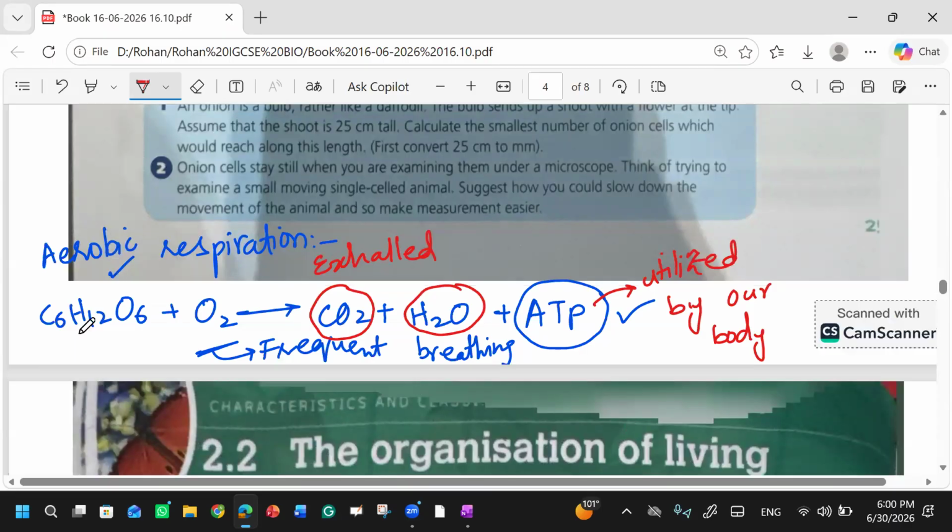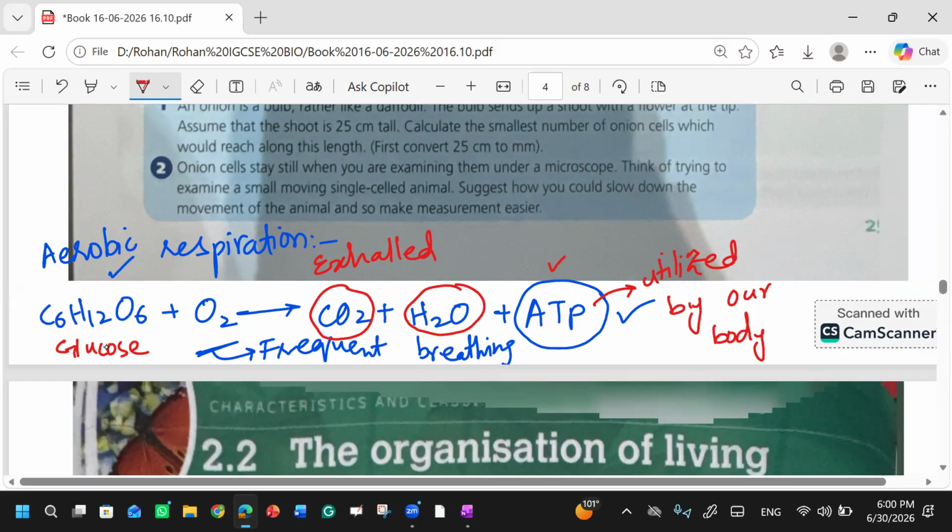Aerobic respiration is the breakdown of glucose by using oxygen to produce carbon dioxide, water, and ATP. And if someone asks you why aerobic respiration is needed, what will be your answer? Why is it happening?